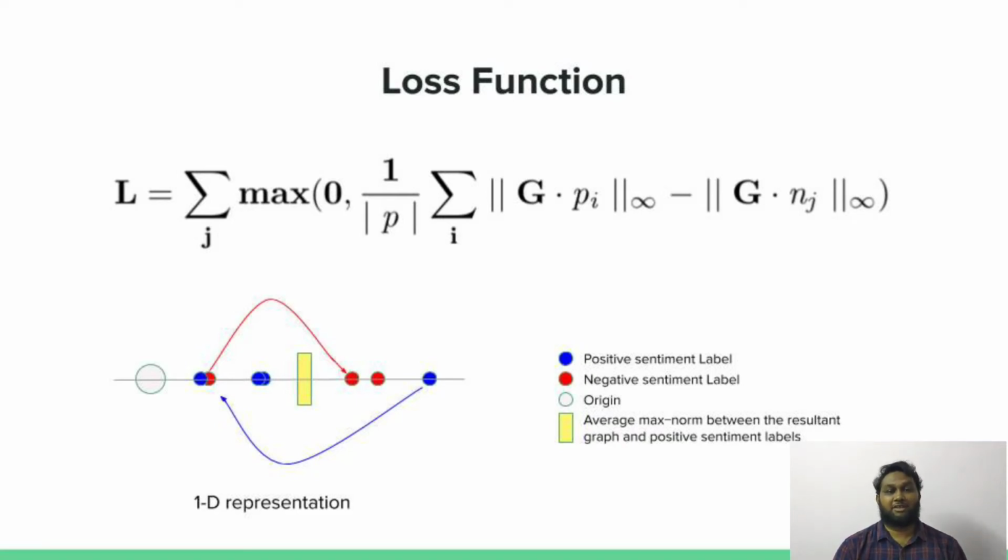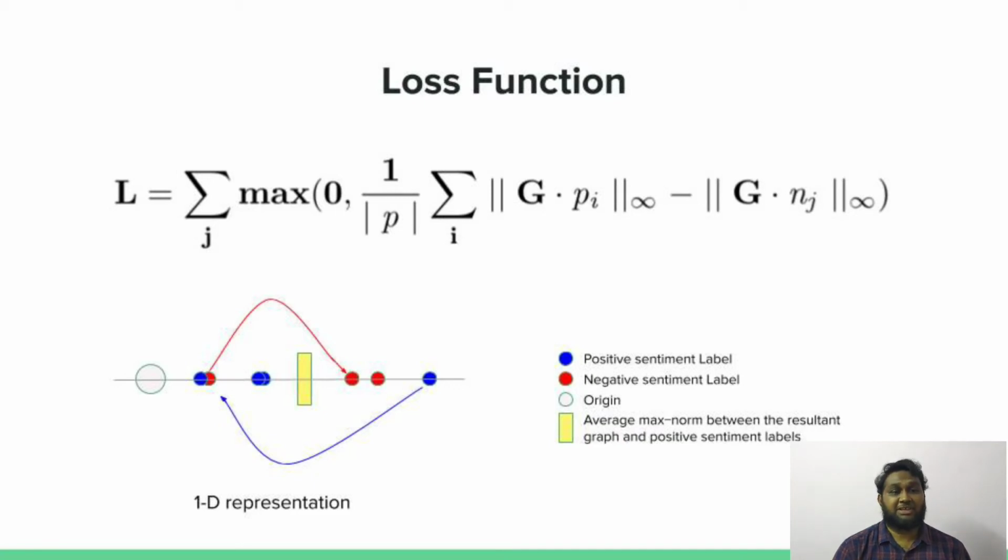To explain further, if the max norm between the resultant graph and a particular negative sentiment label from the set is less than the average max norm between the resultant graph and a positive sentiment label, the system will be penalized by the amount of violation. The total loss is proportional to the total amount of violation for the negative labels for an advertisement and is summed up and backpropagated. We have used annotations of each advertisement in the dataset as positive sentiment labels and regarded the rest of the sentiments in the sentiment label space as negative sentiment labels.